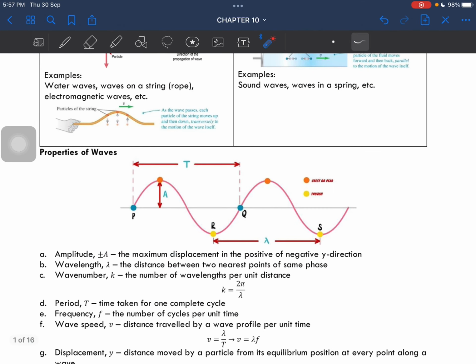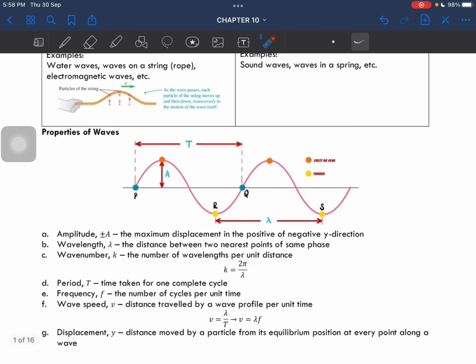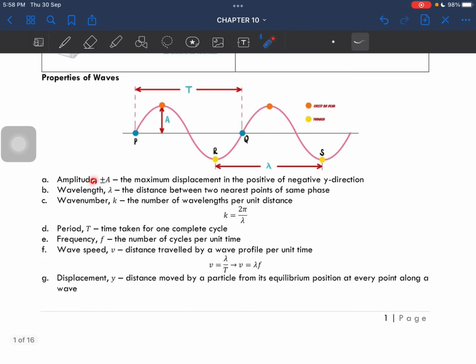Okay? Alright, so now let's look at properties of waves. We have amplitude, wavelength, wave number, period, frequency, wave speed, and displacement. Okay? So displacement here is known as y. Okay? Last chapter it was x, right?